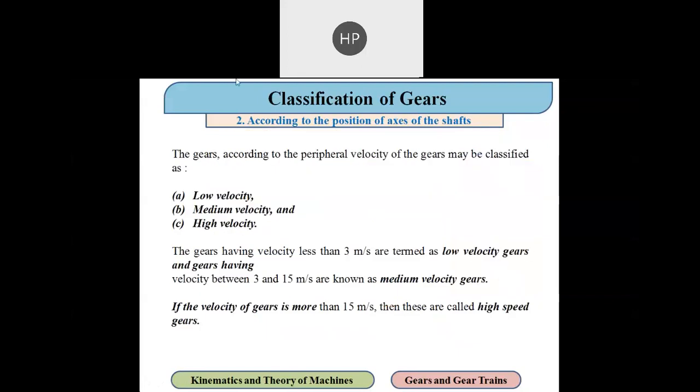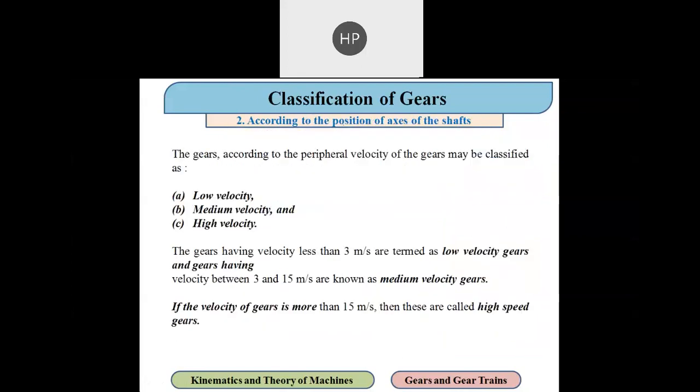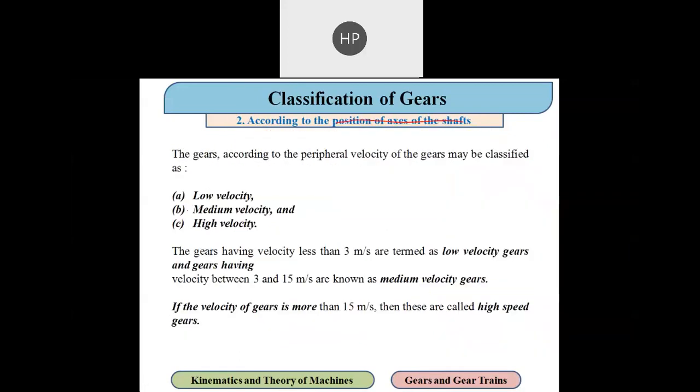Then the second category is according to the peripheral velocity of the gear. According to the peripheral velocity, it is classified as low velocity, medium velocity and high velocity gear.